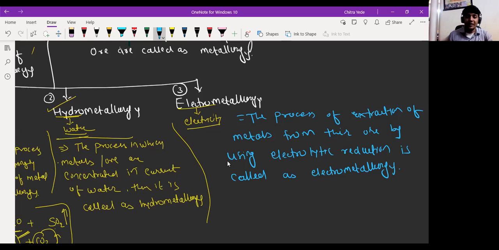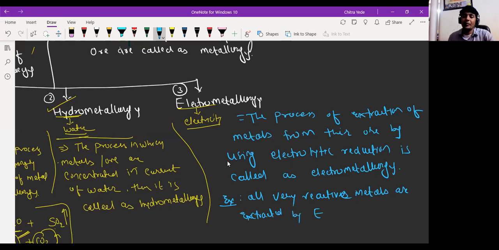Wait a second, I am writing the example first. All the very reactive metals, alkali metals, as well as alkaline earth metals. So all very reactive metals are extracted by the electrometallurgy process.